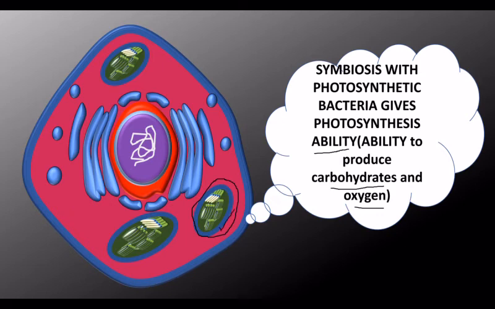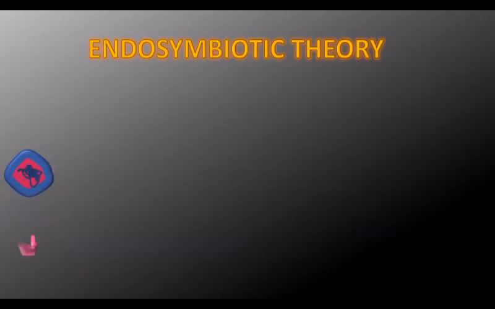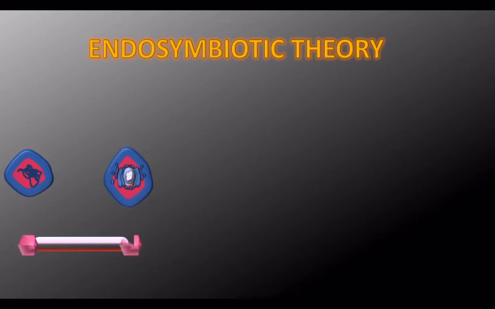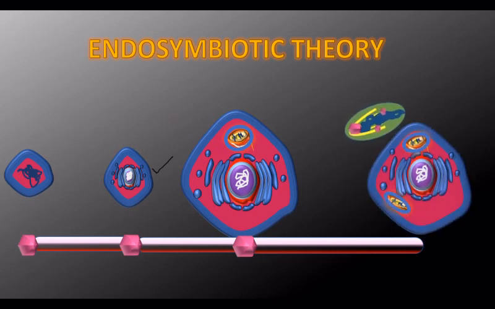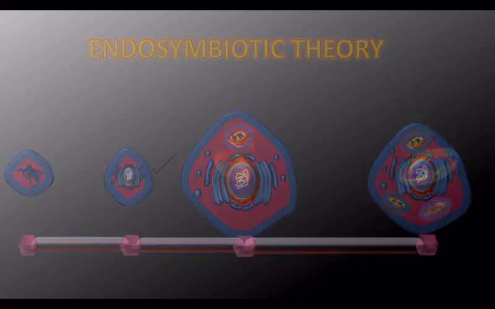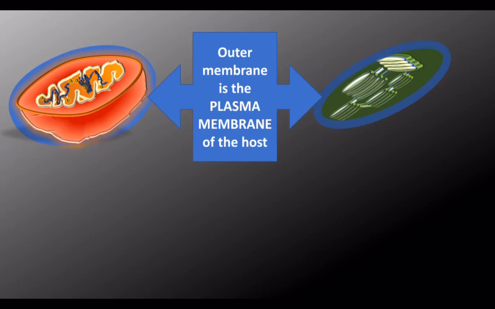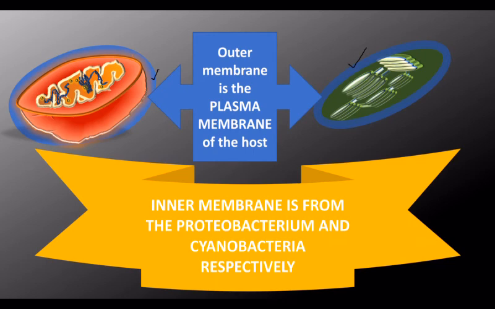Here you can see the endosymbiotic theory summary. The proteobacteria is ingested, which gets nucleus and endoplasmic reticulum, and mitochondrion is formed, after which the cyanobacteria gets involved and chloroplast is formed. Here you can see the mitochondrion and chloroplast. The outer membrane is the plasma membrane of the host. When they get ingested, they form the outer membrane. And the inner membrane is from the proteobacterium and cyanobacterium respectively.